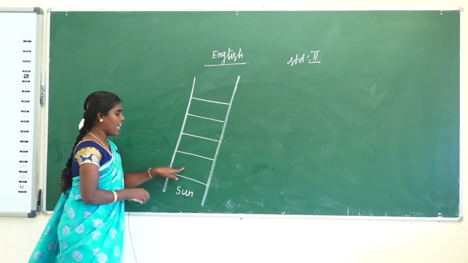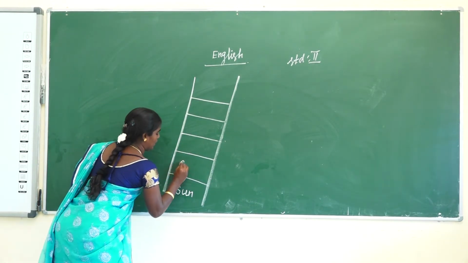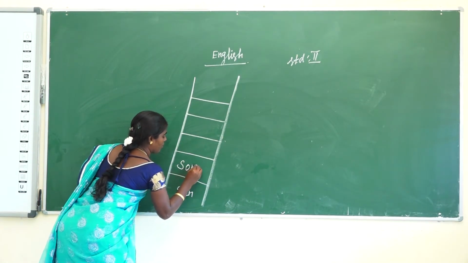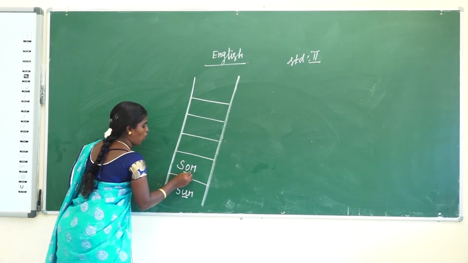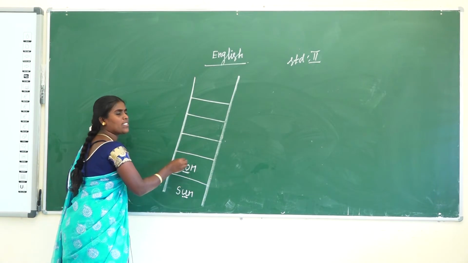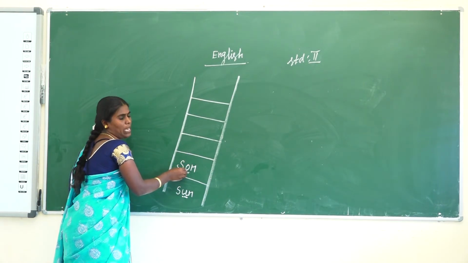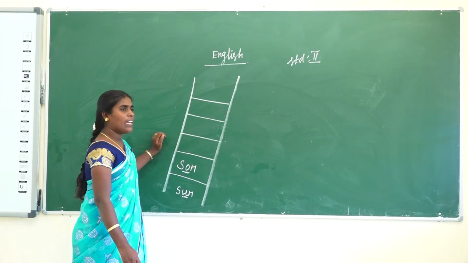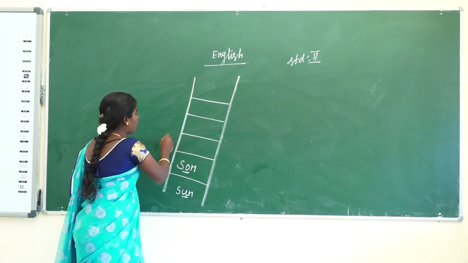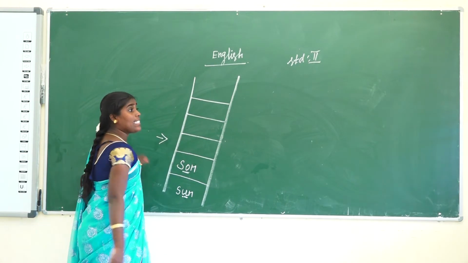Yes. So here, write sun. U is changed to O. So here, what is the condition we are using? Replacing. The next clue is what?